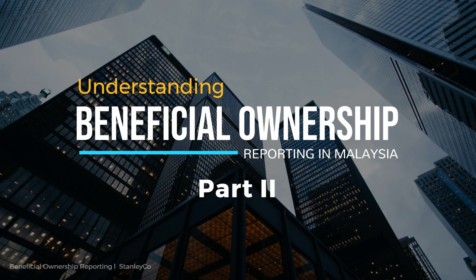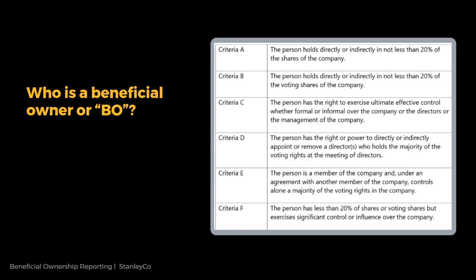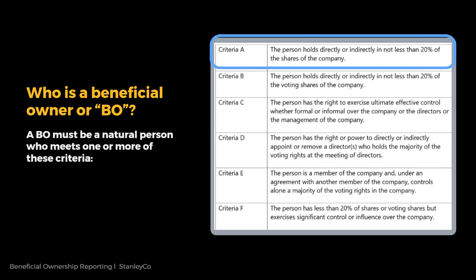In this video, we will look at the criteria and examples of BO for companies with shares. Who is a beneficial owner or BO? Criteria A. The person holds directly or indirectly not less than 20% of the shares of the company. Criteria B. The person holds directly or indirectly not less than 20% of the voting shares of the company.